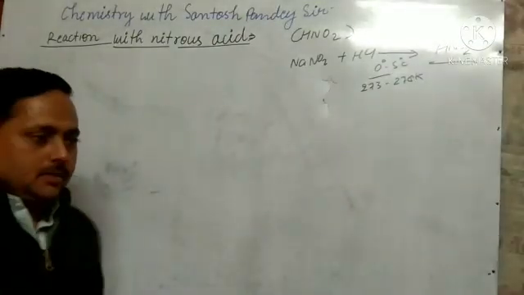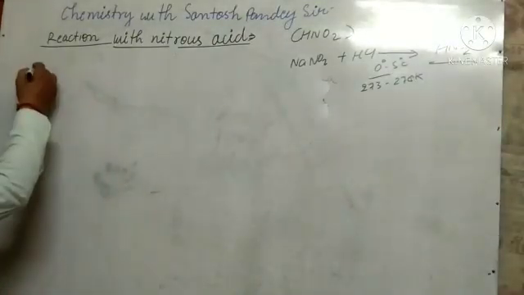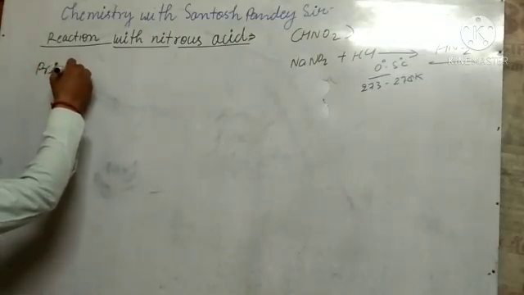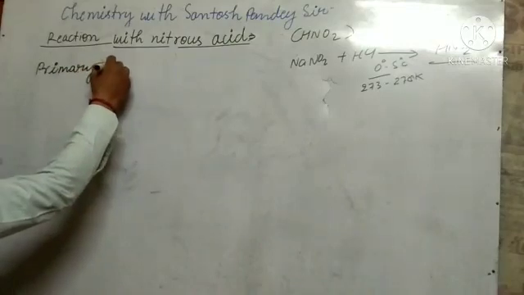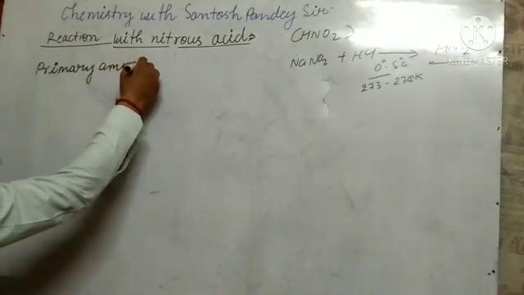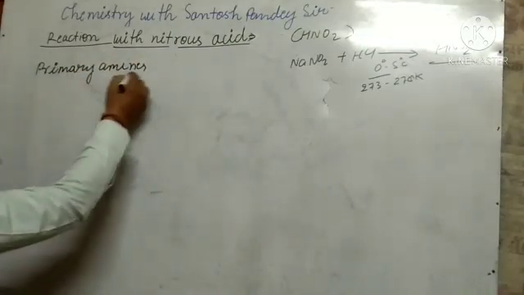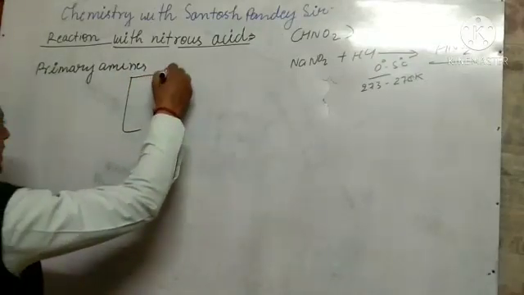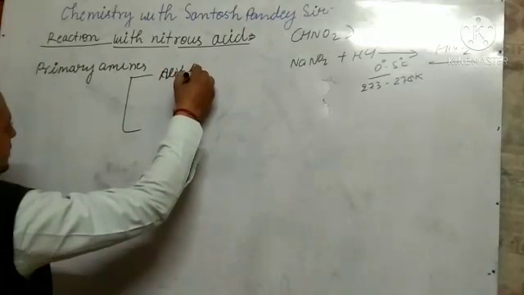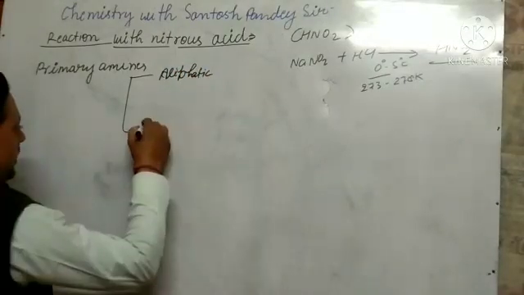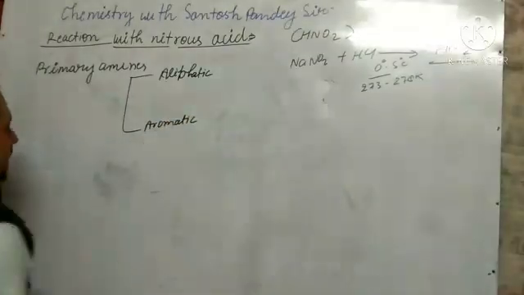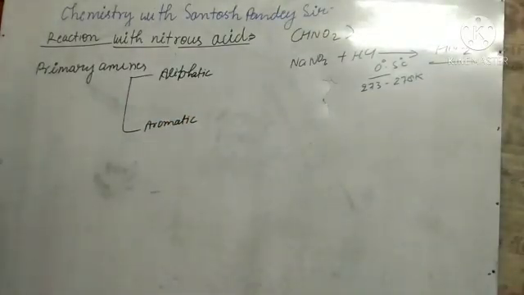Let us see about primary amines here. In primary amines we know that aliphatic and aromatic are there.